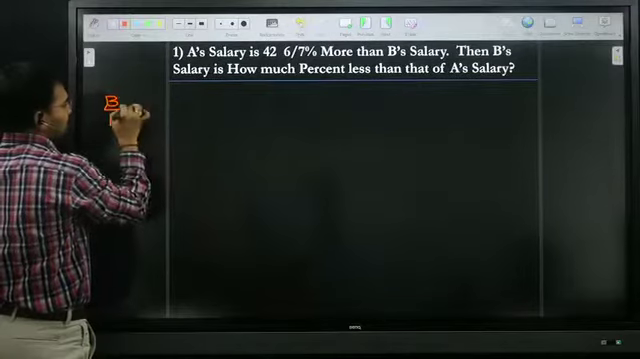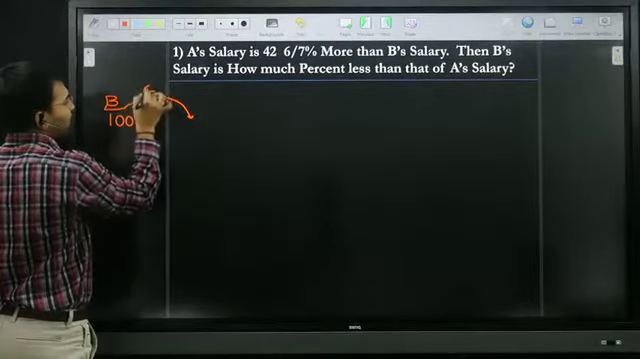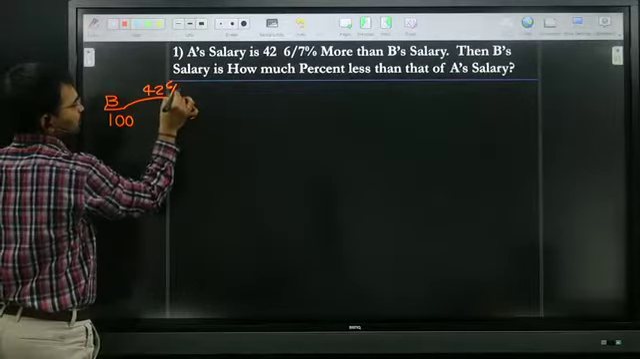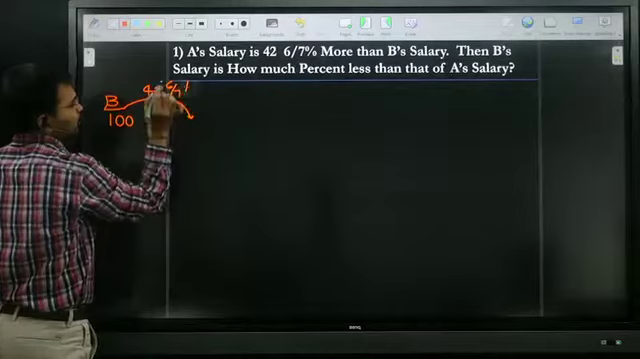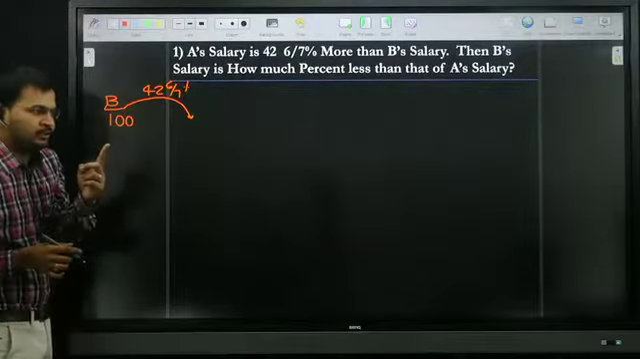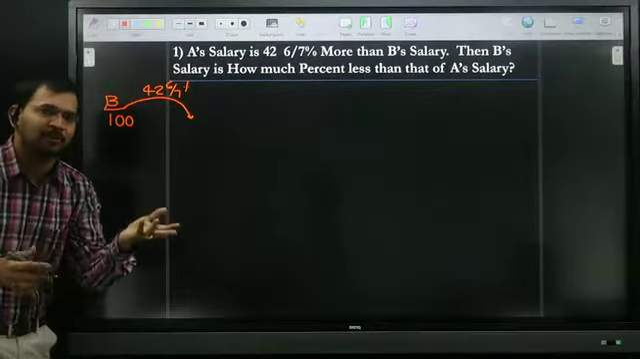A's salary is how much more? 42 6 by 7 percent more. 1% of 100 is nothing but 1. 42% of 100 is nothing but 42.